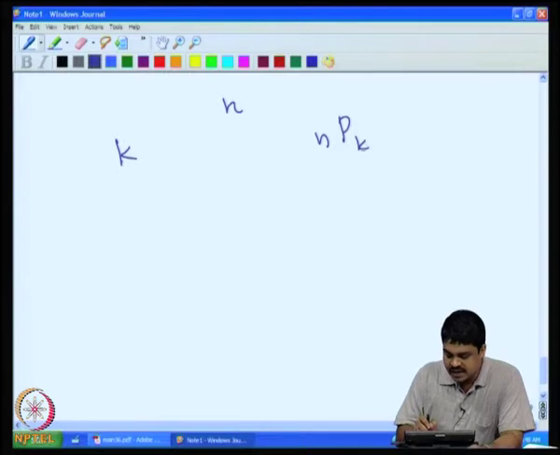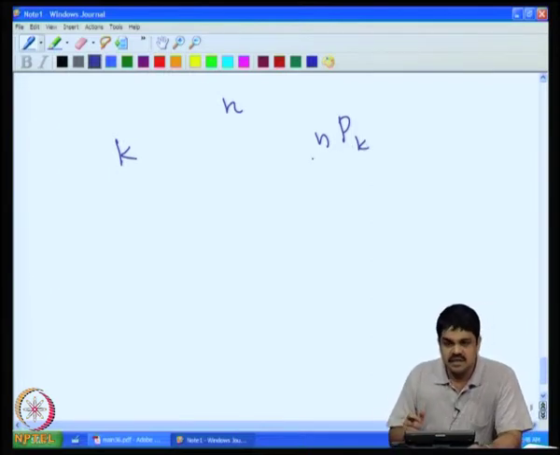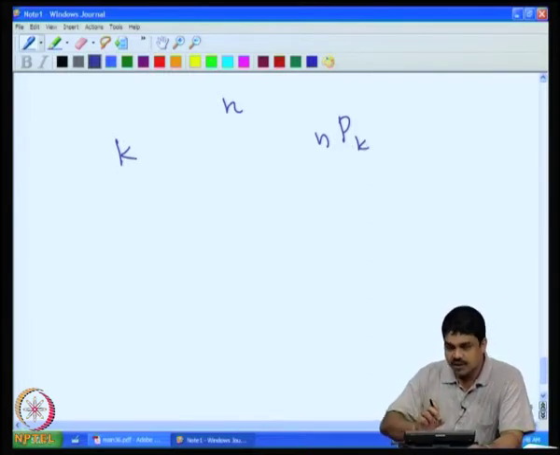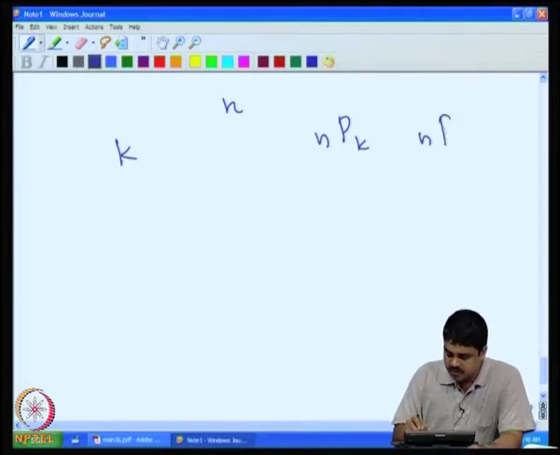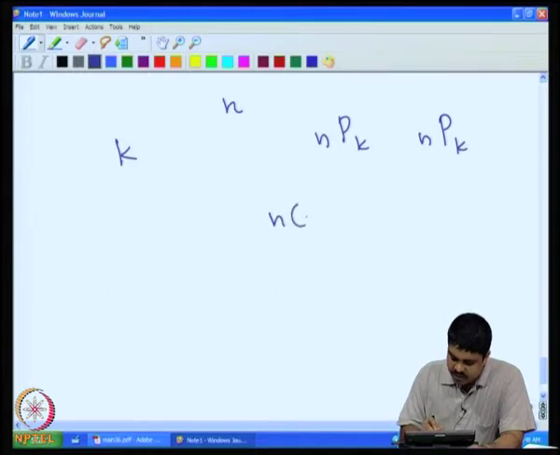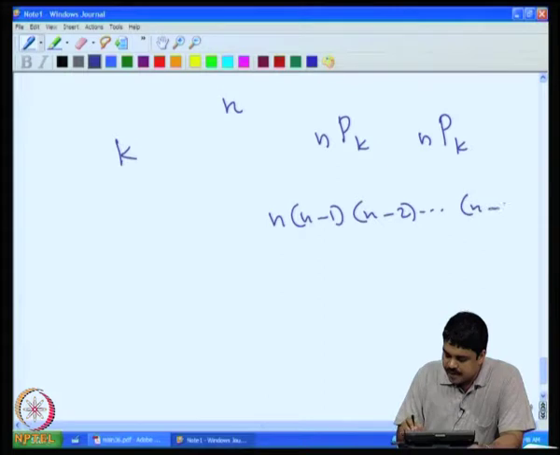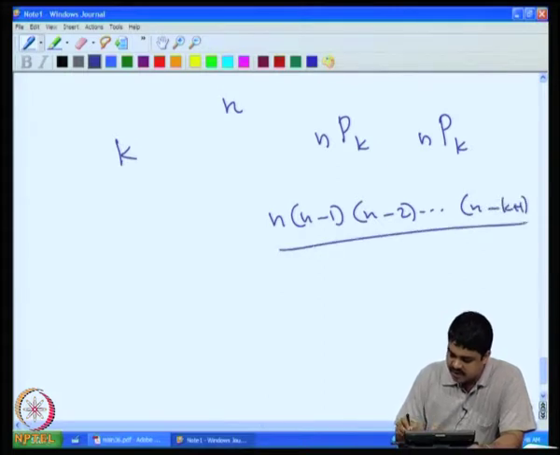For instance, I can take k objects from n things and then order them in a certain way; nPk ways we can order them, that is n into n minus 1 into n minus 2 and so on, down to n minus k plus 1 ways.